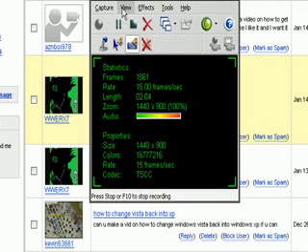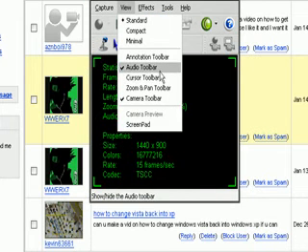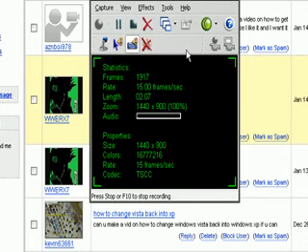Okay, so you're gonna click View, and you're gonna press Audio Toolbar. And then you'll see record audio, cursor sounds, keyboard sounds, and mute. Okay, so you'll see keyboard sounds. You're just gonna click that, and when you record, you'll hear it. It's that simple.